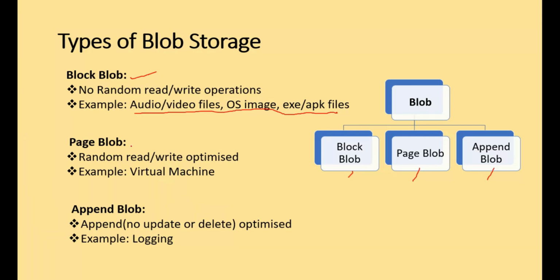And when you talk about page blob, page blob is meant for random read and write. Unlike block blob, it is optimized for that. Suppose you have virtual machine storage, right? The virtual machine can be in a page blob. So what happens? You are reading the file in a virtual machine, right? You are not reading the entire virtual machine. You are just reading a part of a virtual machine.